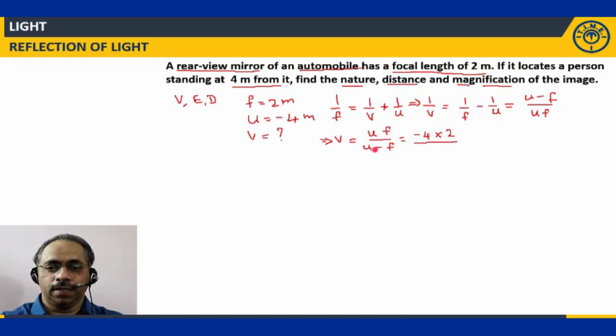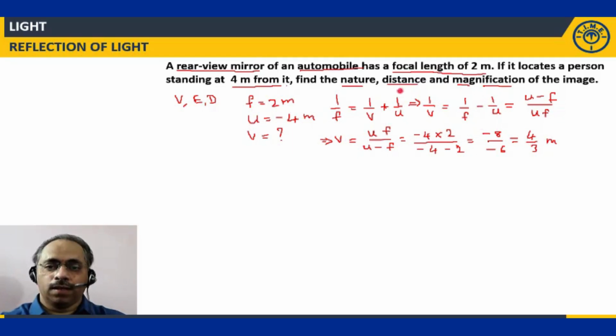2 divided by u is minus 4 and this is minus 2. So the numerator is minus 8, the denominator is minus 6. If I cancel out the negative sign, I'll get 4 by 3 meter. That is the image distance. It is less than the object distance, please remember. Consider only the magnitude, because it is 4 over here and 4 by 3 over here.